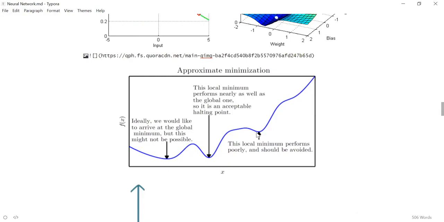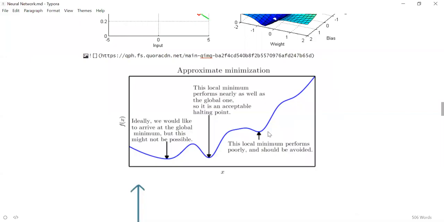A local minima is a point which is the best in its nearby surroundings, but not the best when compared to the overall scenario. You can see that this point is best compared to the left and best compared to the right, but it is not best in the overall scenario. So it is possible that it can get stuck there.